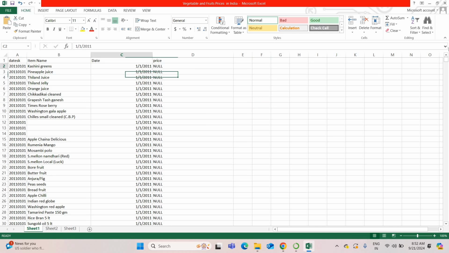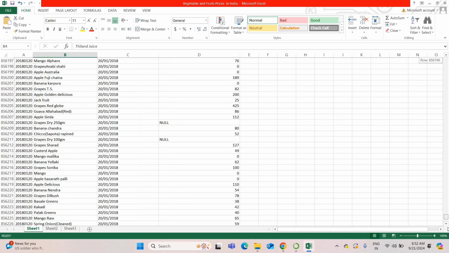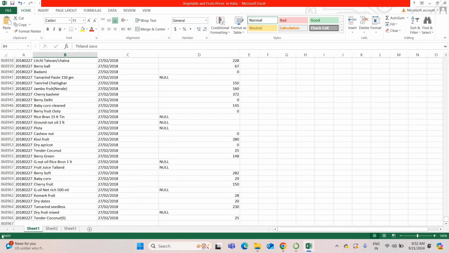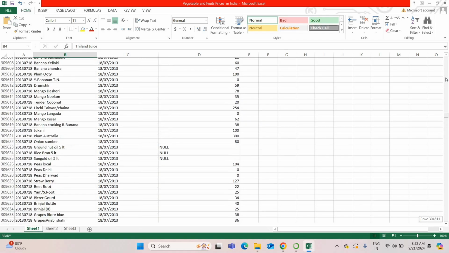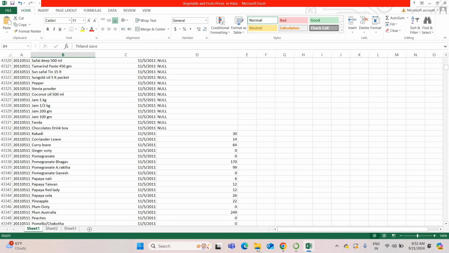For each year, we have calculated the prices of every item. You can see the overall data set size here. The overall data set size is 8,68,966 records. This much data we have collected for this project. So this is the data set we are going to use.